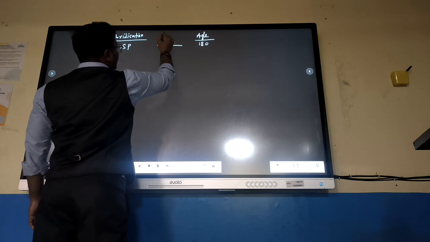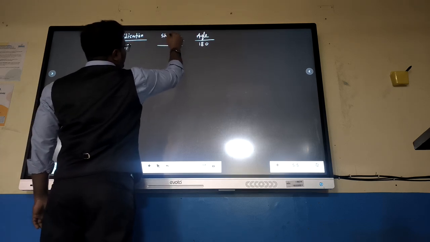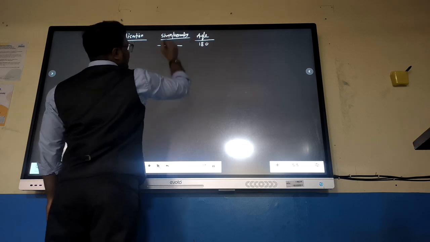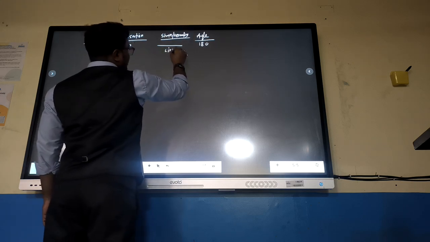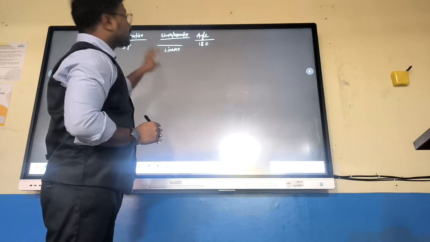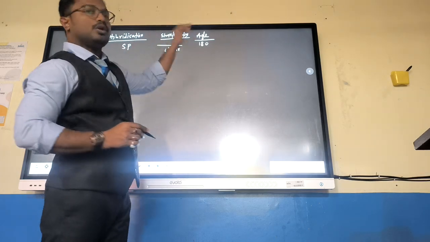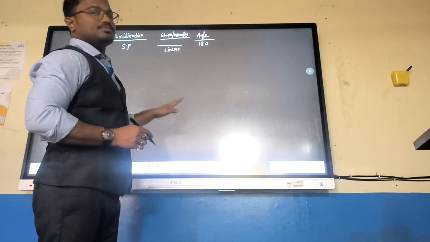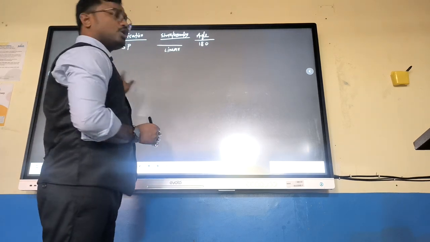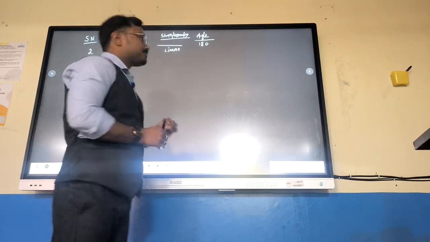So the geometry, we can say, is linear. When a lone pair is not present, the shape is equal to the geometry. If a lone pair comes, then shape and geometry will be different. Geometry will not change, but the shape will change.